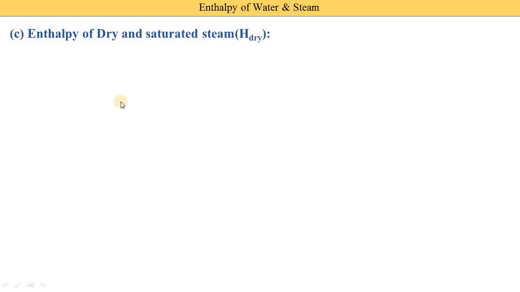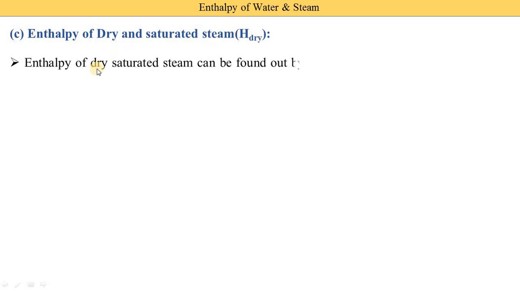Now the third part is the enthalpy of dry and saturated steam. Suppose we have wet steam, and we further supply heat energy, then that wet steam is converted into dry and saturated steam. This dry and saturated steam enthalpy is denoted as h dry.